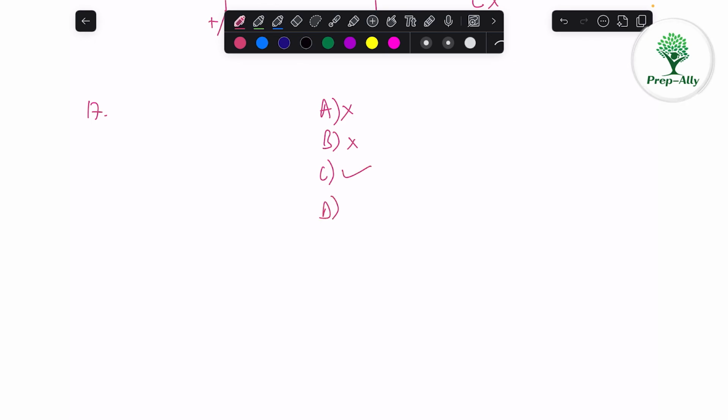And D option says that P2 is equal to P3. Now in both the cases the height is different. Even when the height was same in the first and second case, in the second case the honey was exerting more pressure. Now in the third case water is lowered again. So basically honey's pressure will definitely be more than the third case. So P2 has to be greater than P3. So P2 is not equal to P3. So D is incorrect. So option C is correct for this question.